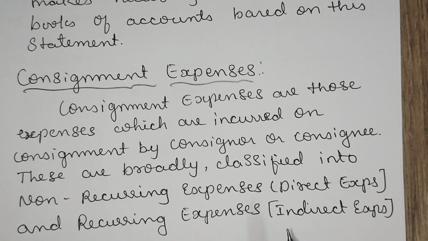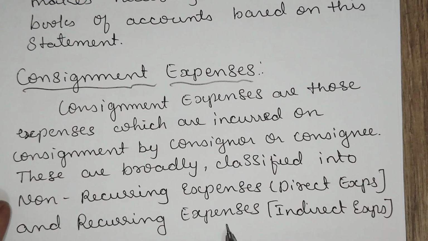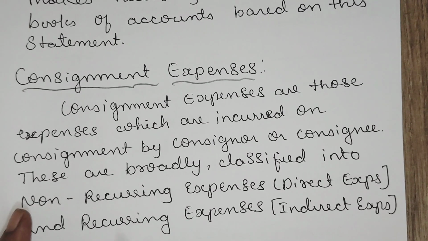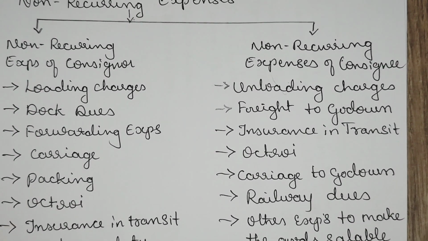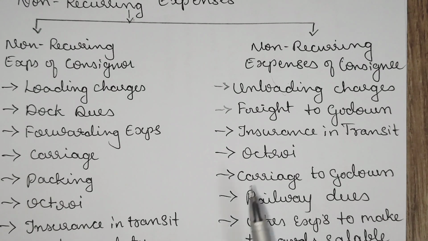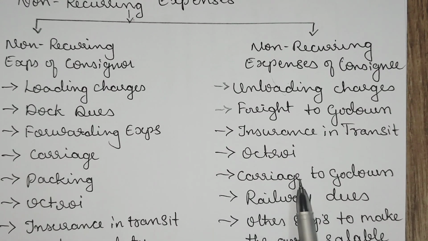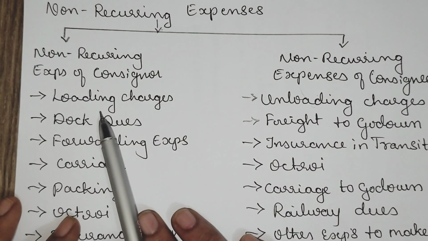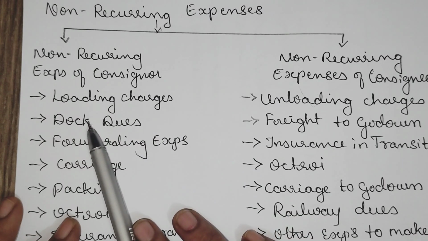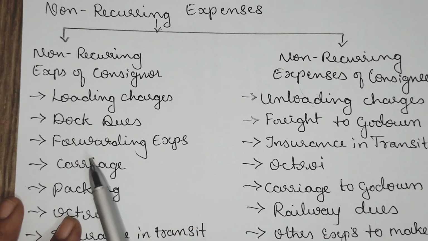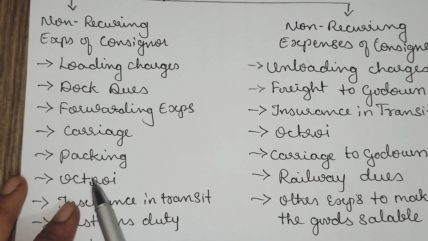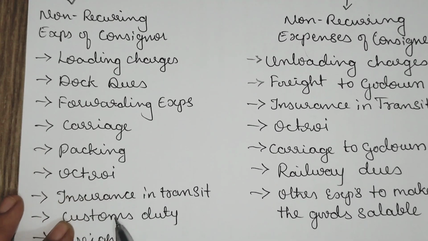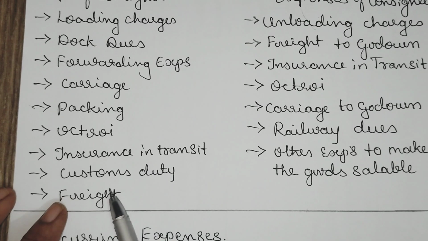Recurring expenses repeat. Again and again you need to pay these expenses. Those are called recurring expenses, indirect expenses. Here, non-recurring expenses occur for both the consigner and consignee. The non-recurring expenses of consigner are loading charges, dock dues, forwarding expenses, carriage, packing, octroi, insurance in transit, custom